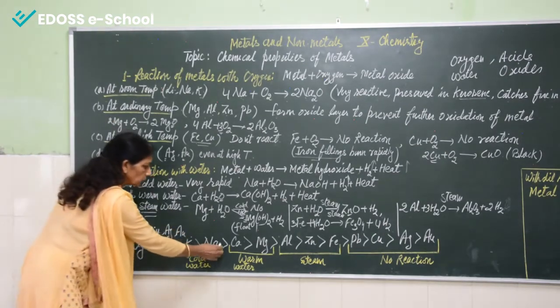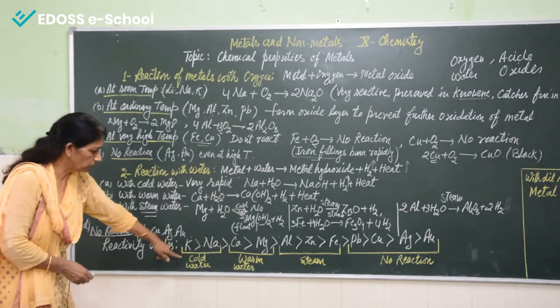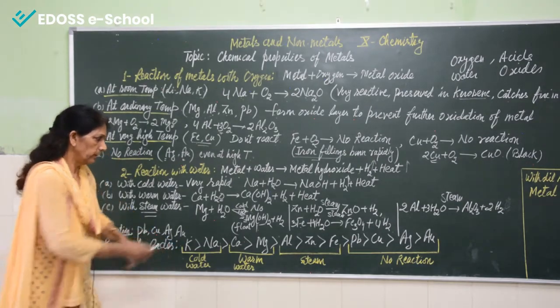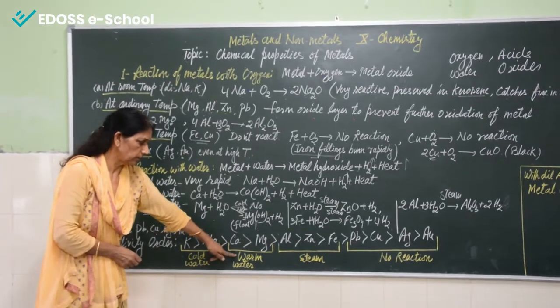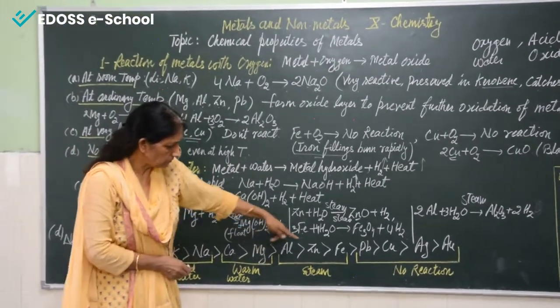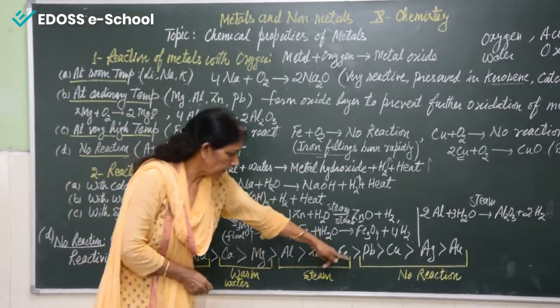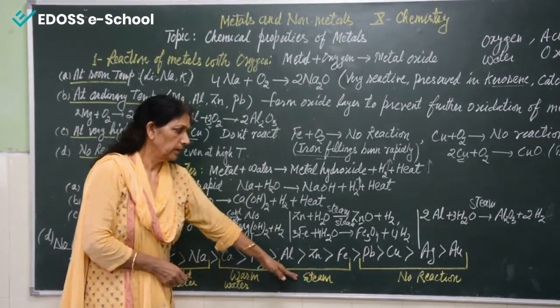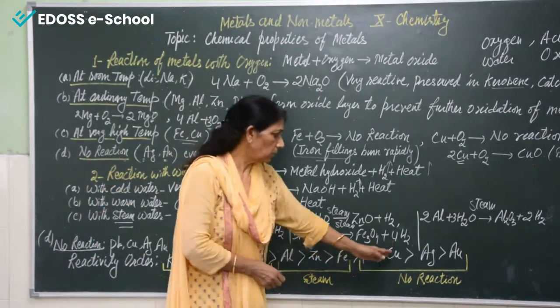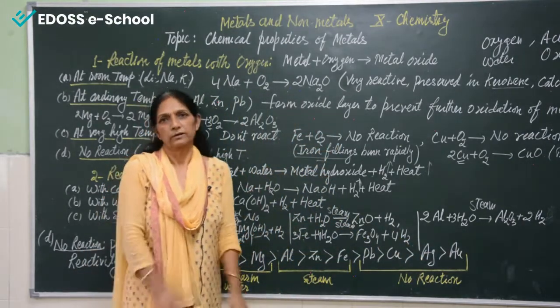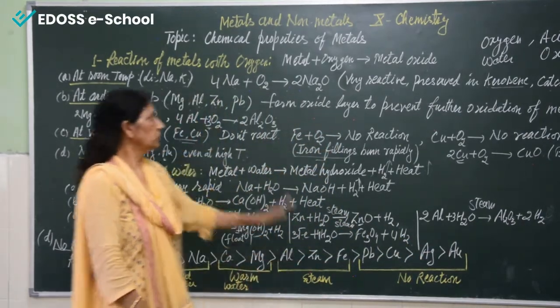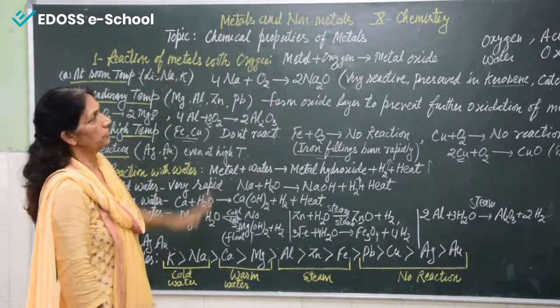Sodium and potassium both react with cold water, and calcium and magnesium react with warm water. Then aluminium, zinc and iron react with steam. And then lead, copper, silver and gold don't react with any type of water. So these are two types of reaction.